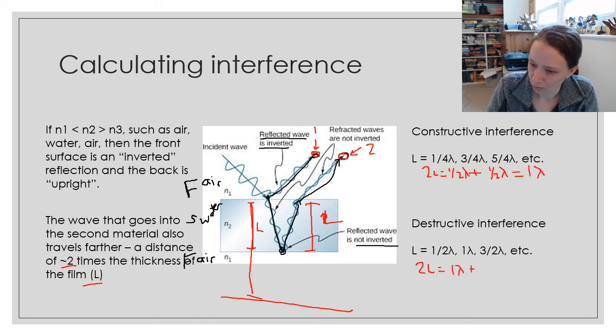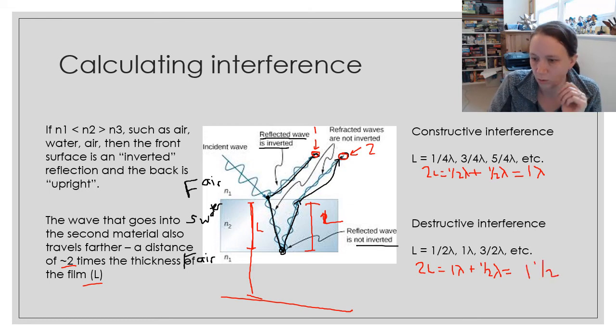And then when you add the half a wavelength for the inversion, you end up with a 180 degree phase shift, essentially, or destructive interference. And then we would get destructive interference again when the thickness of the material is 1 wavelength, because then double the thickness is 2 lambda plus another half gives me destructive interference as well.